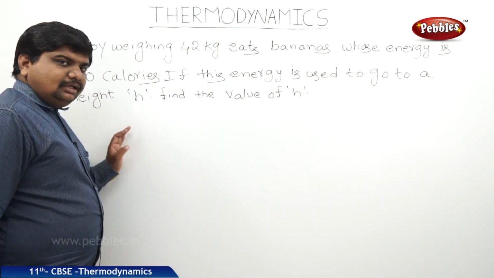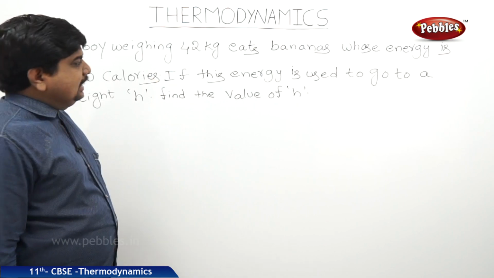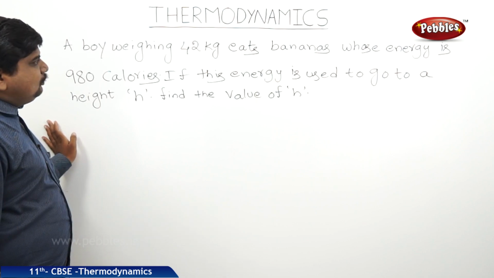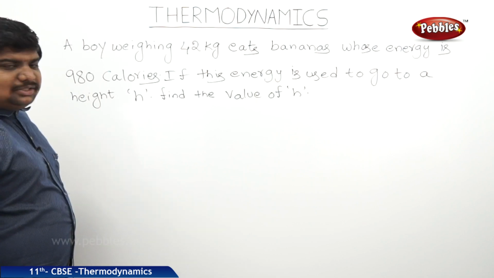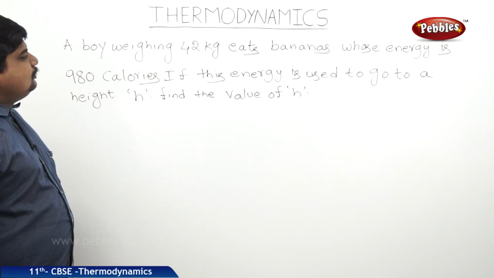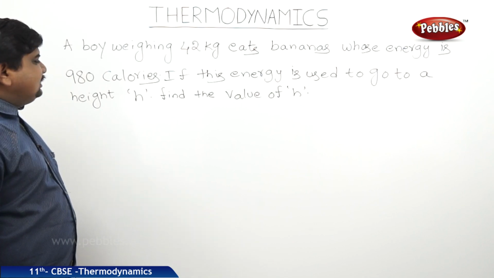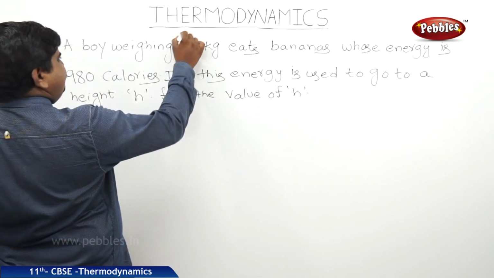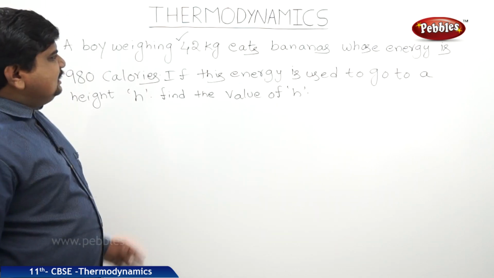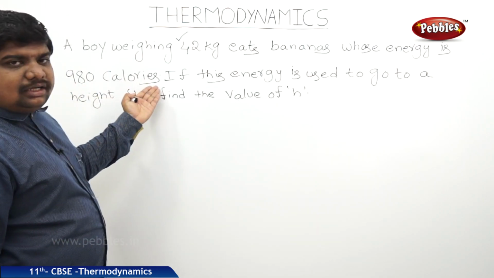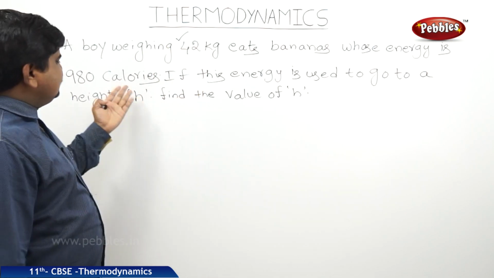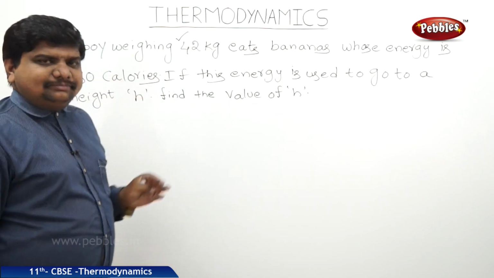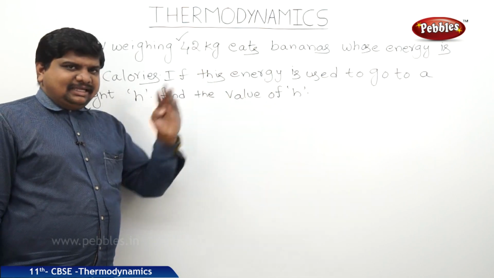This is the numerical which is based on the concept of the mechanical equivalent or work done in different ways. A boy weighing 42 kg eats bananas whose energy is 980 calories. If this energy is used to go a height h, find the value of h. Suppose the mass of the boy is 42 kg, he is eating some bananas whose energy is 980 calories. He is utilizing this energy to climb a height. So what must be the height reached by him?